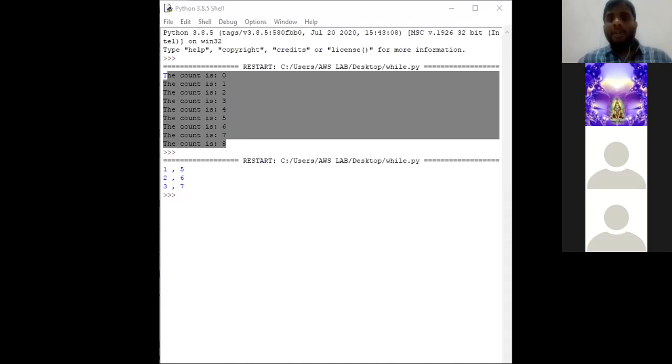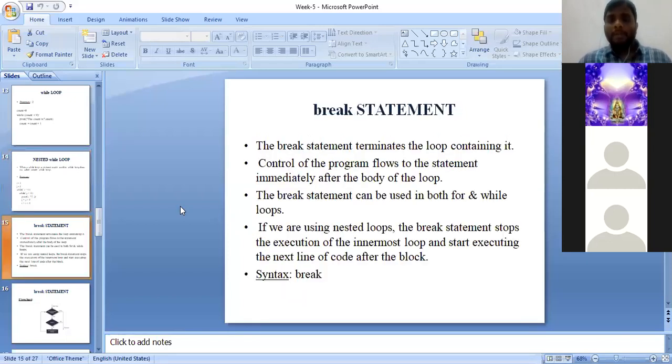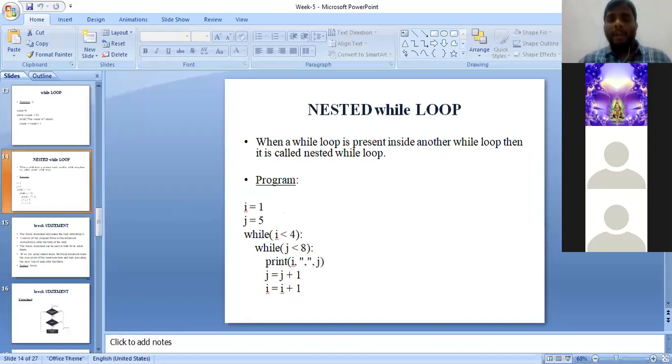So in today's class, we have discussed what is while, what is the syntax of while, how can we use a while loop in Python programming language, two basic programs, and third program is how can we make a program where the while condition will not get false. How can we make a program where the while condition does not get false?